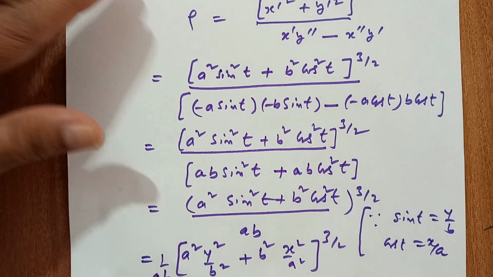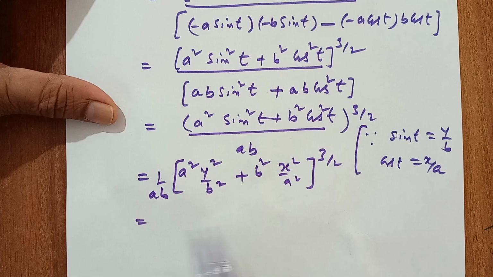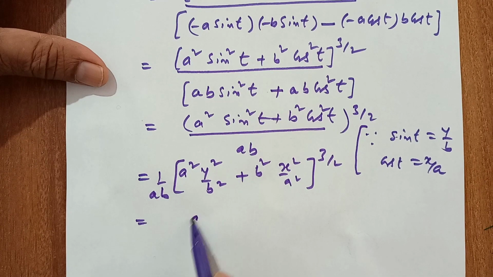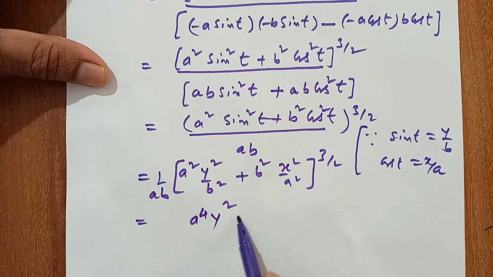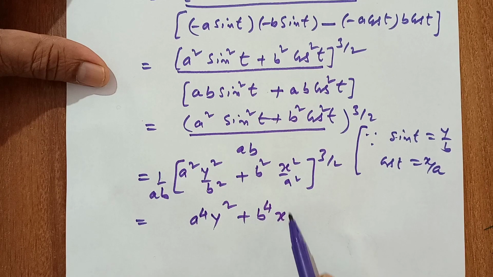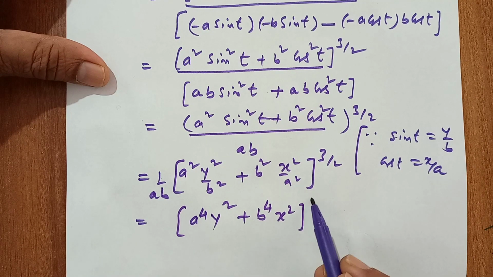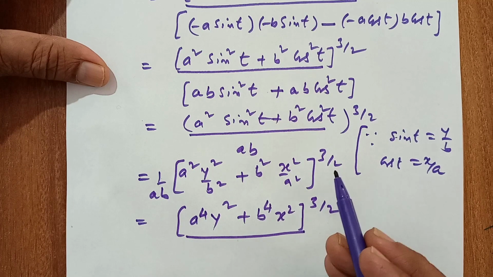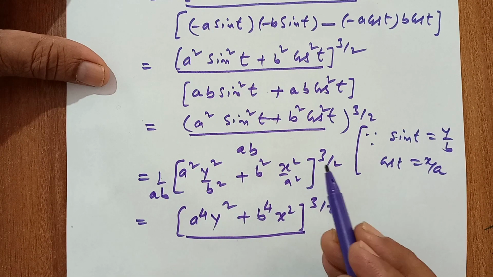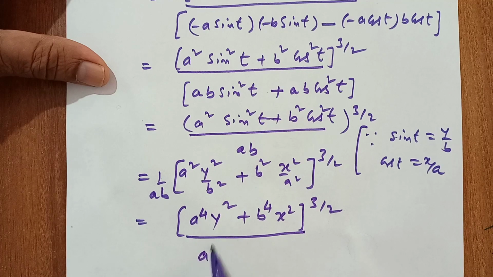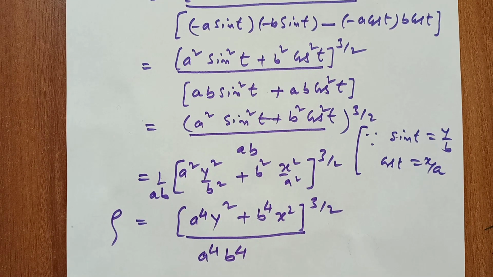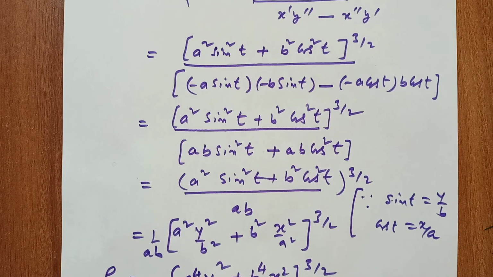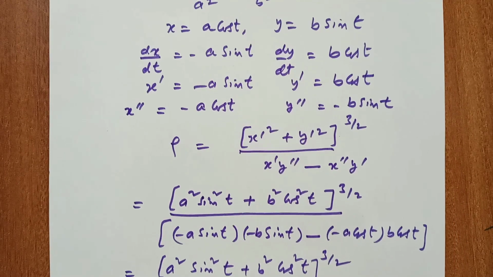Now this is (a4 y square plus b4 x square) power 3 by 2 upon a square b square, to cancel, so a cube b cube, and here ab, so a4 b4. So this is rho.